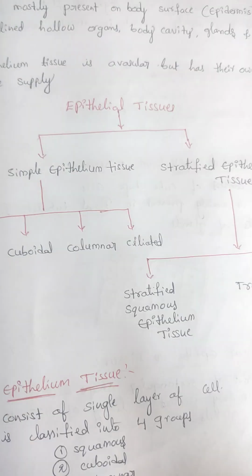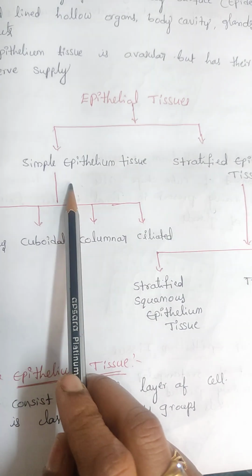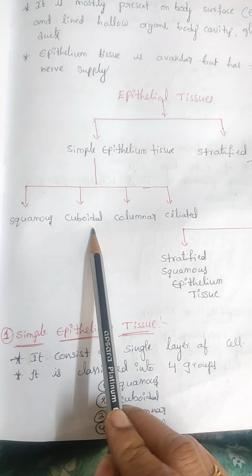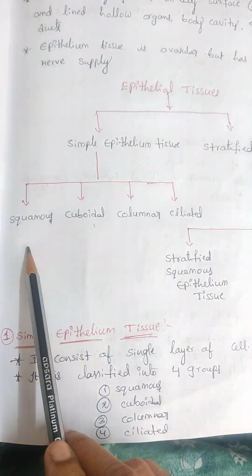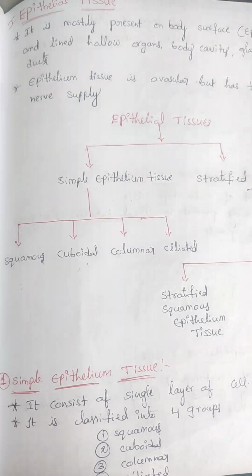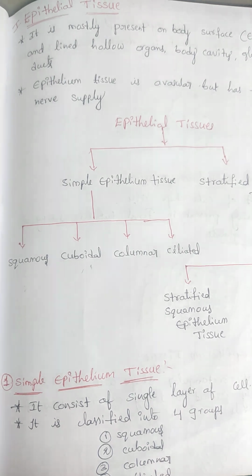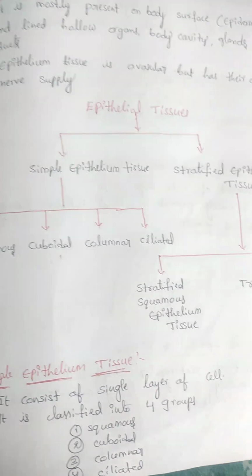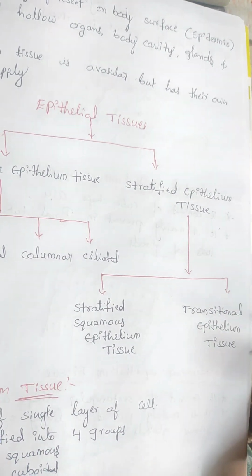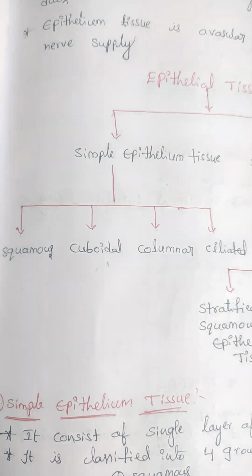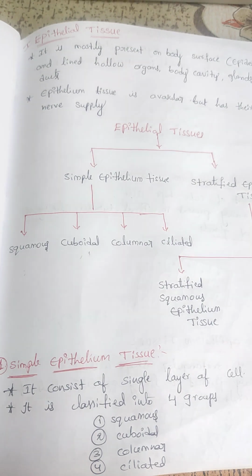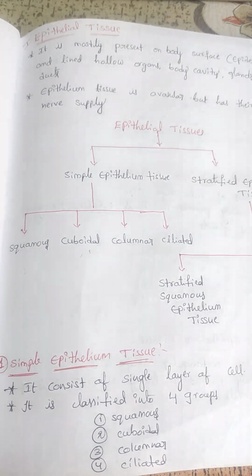This epithelial tissue has two main types, as you already know: simple epithelial tissue and stratified epithelial tissue. Simple epithelial tissue has four main types: simple squamous, simple cuboidal, simple columnar and simple ciliated epithelial tissue. And stratified epithelial tissue, as you already know: stratified squamous epithelial tissue and transitional epithelial tissue. Simple epithelial tissue consists of a single layer of cells. It has four main types.